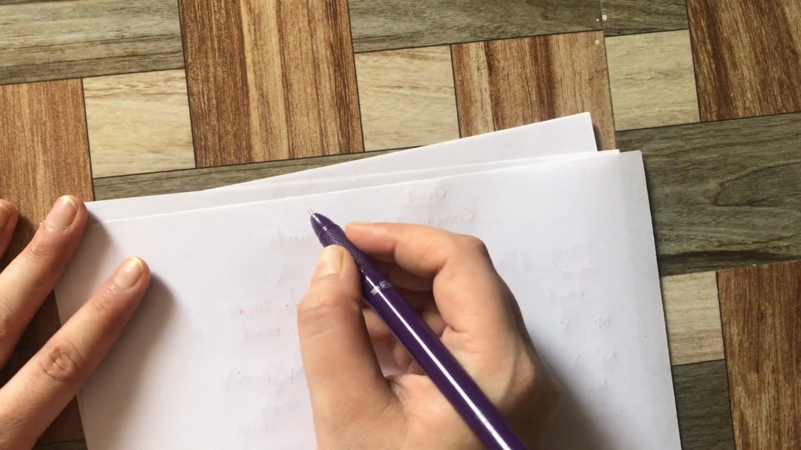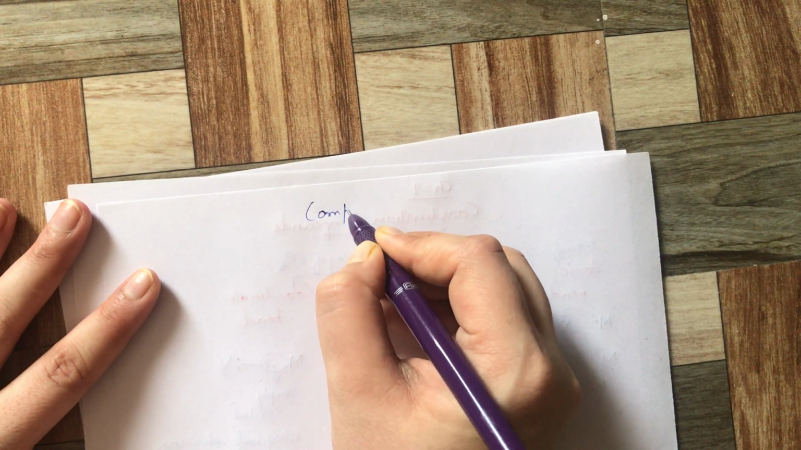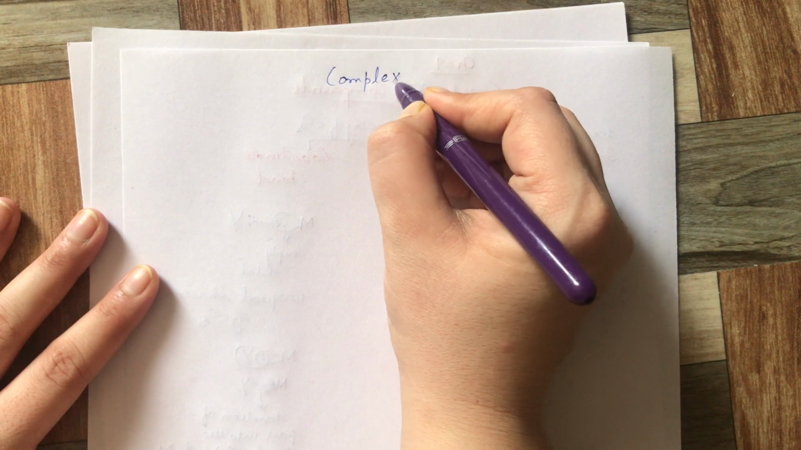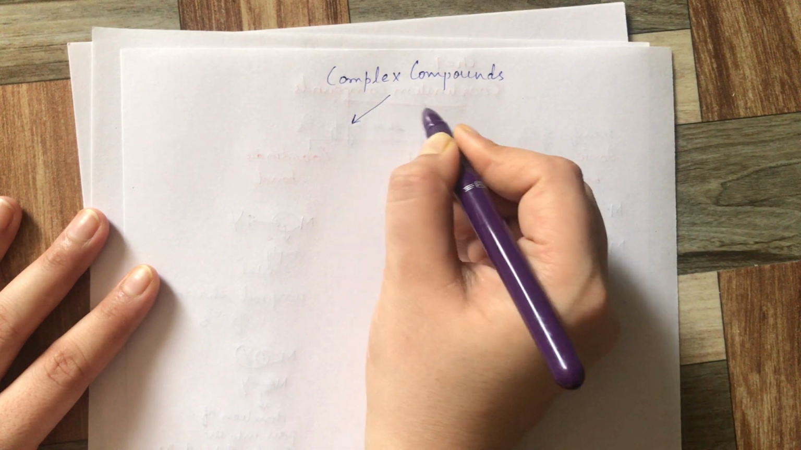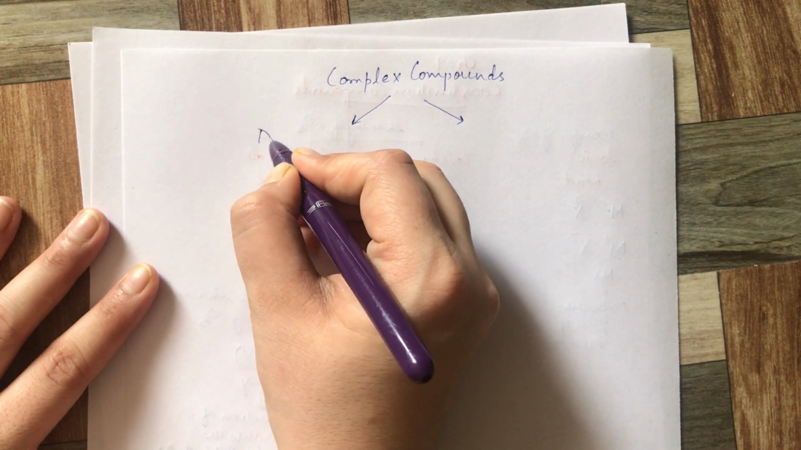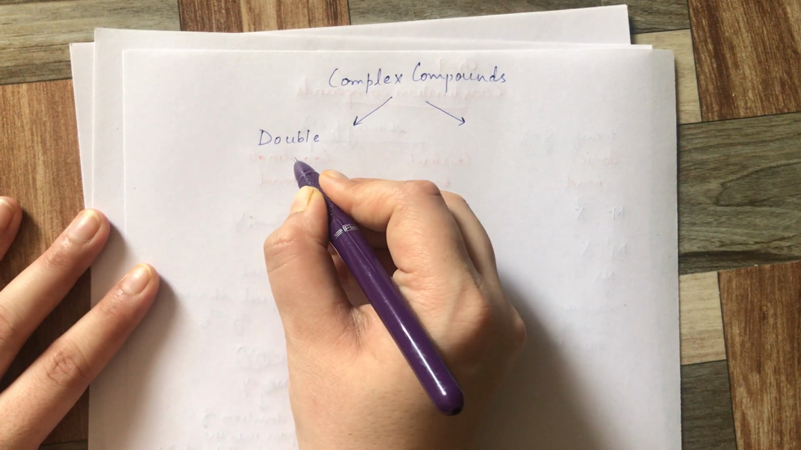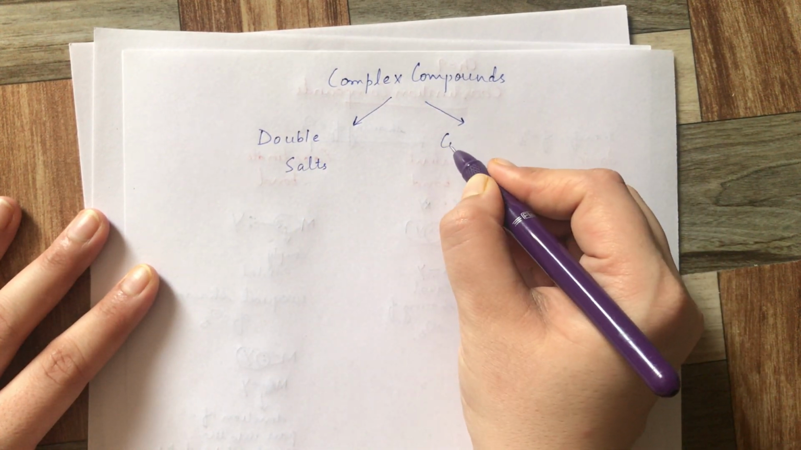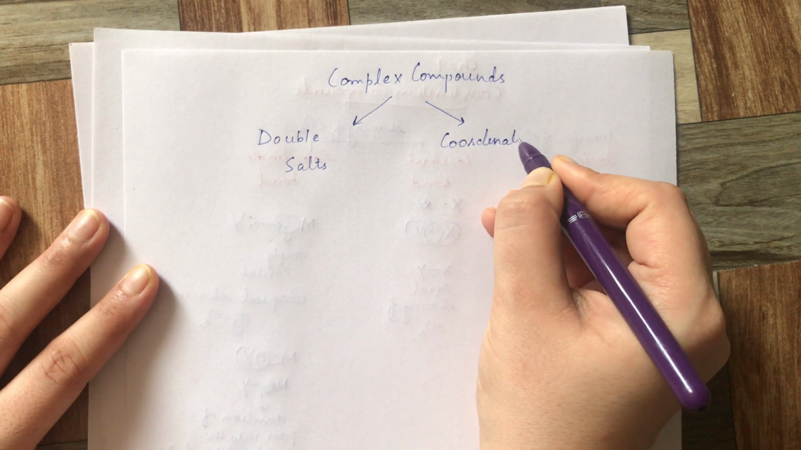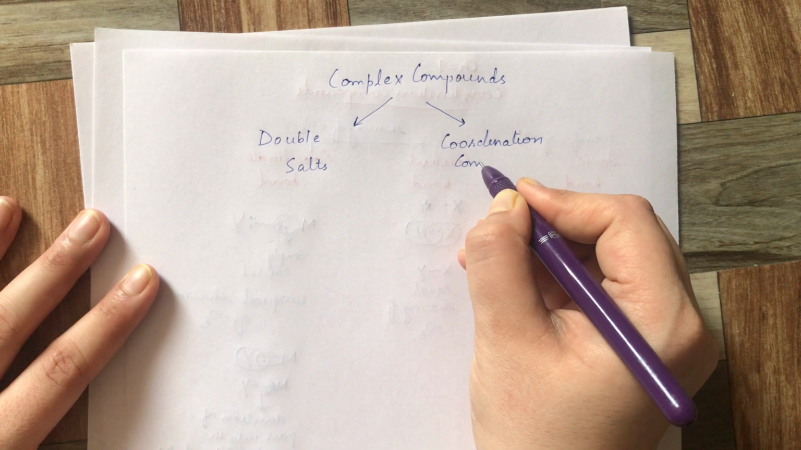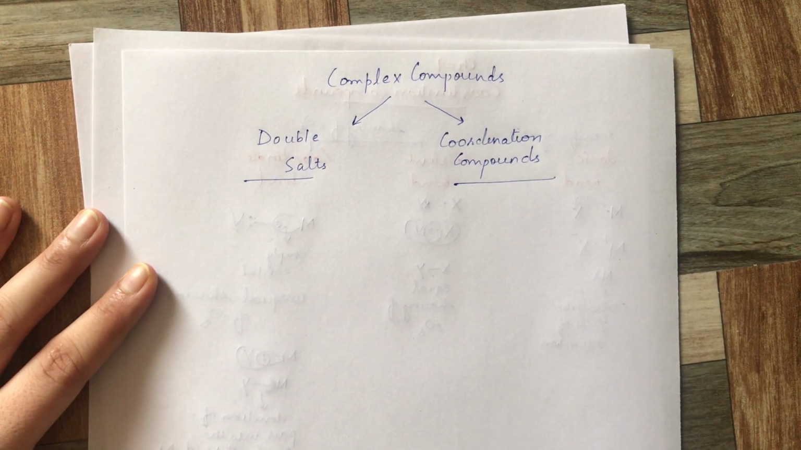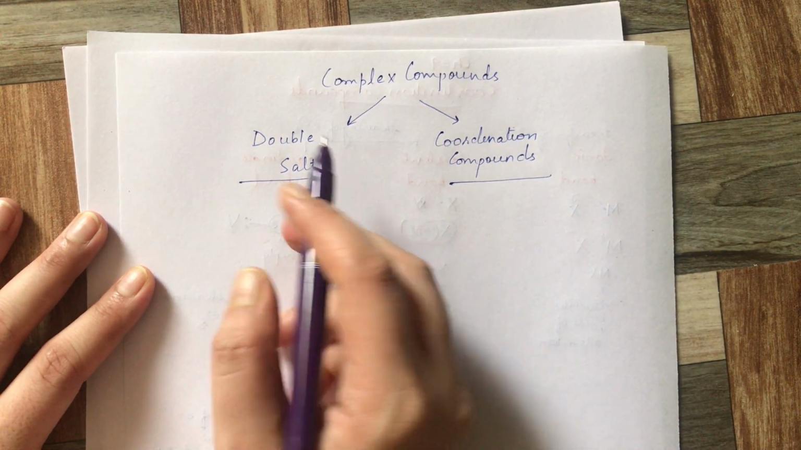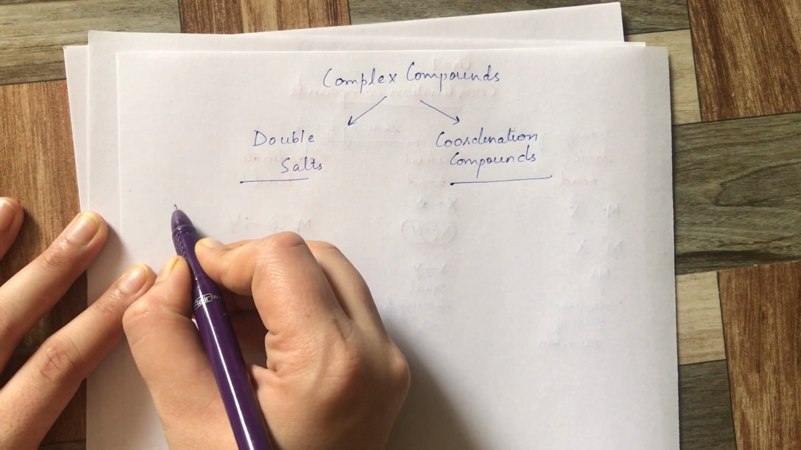Now the complex compounds that we are talking about are divided into two parts: one is the double salts and the other is the coordination compounds. Double salts and coordination compounds. Now let's talk about the double salts.